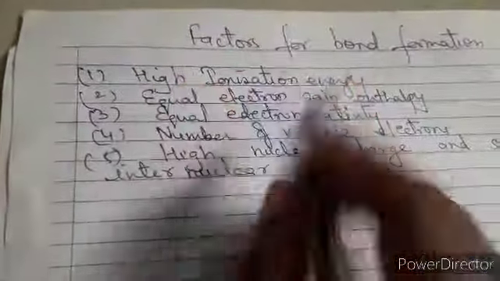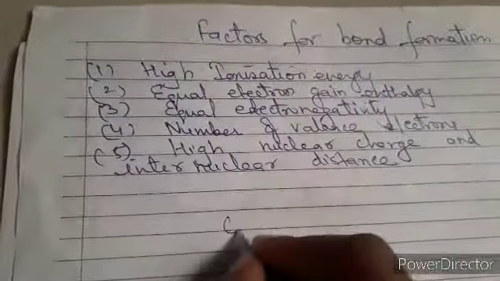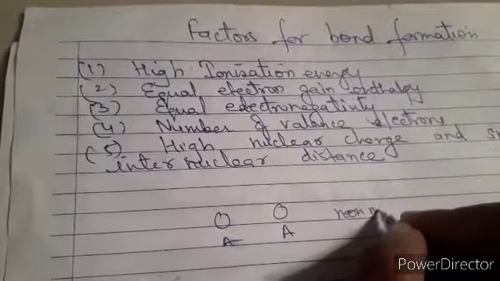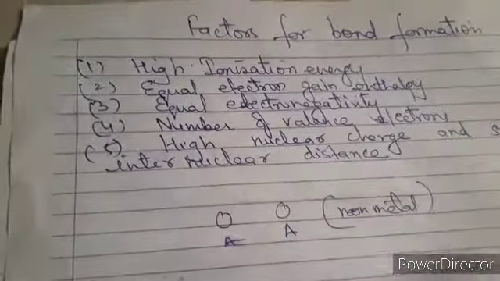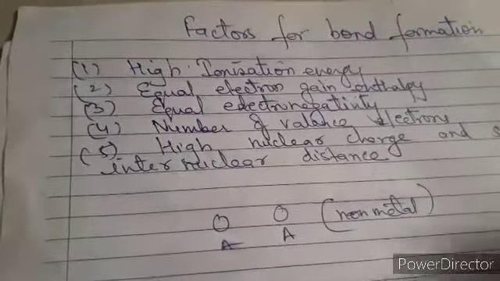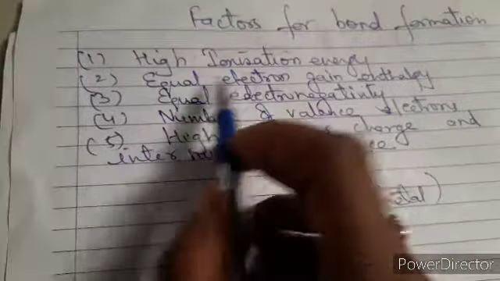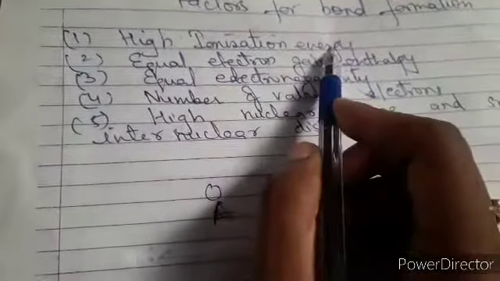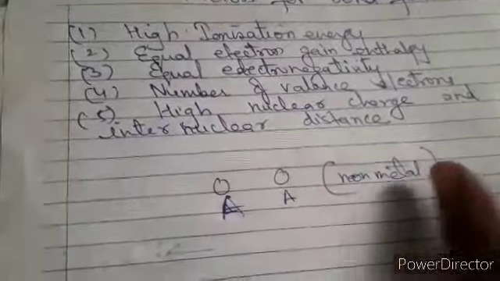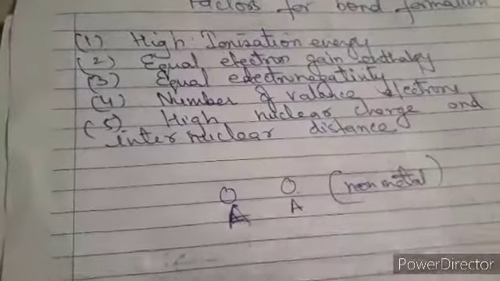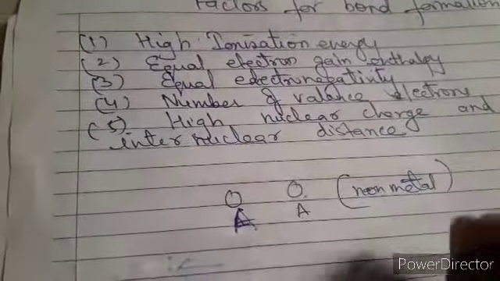Now please make sure that the atoms which you are using, whether they are similar or dissimilar, they will be non-metals, and non-metals don't lose electrons, they take electrons, they always gain electrons. So that's why they have a high ionization energy, because they are not able to lose the electrons. And suppose if you want that an electron should come out from their orbit, then you need a large amount of energy to remove that particular electron from their outermost orbit. That's why we always say that they have high ionization energy. I think this is clear to you.